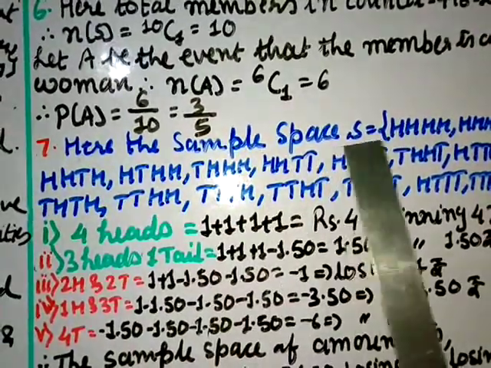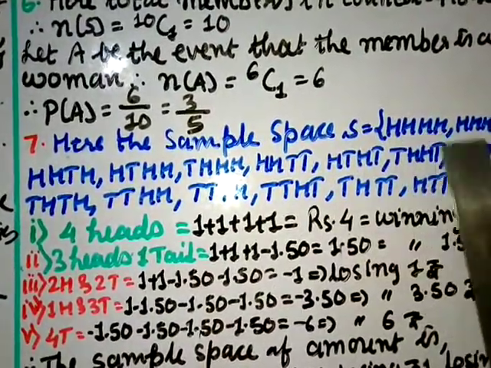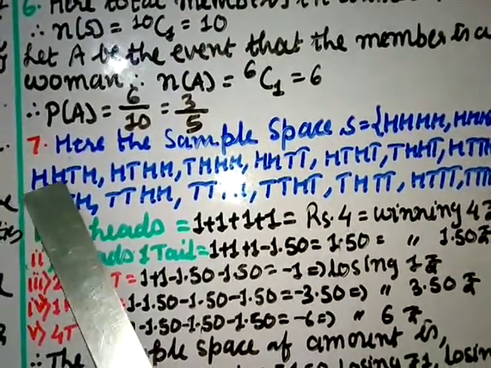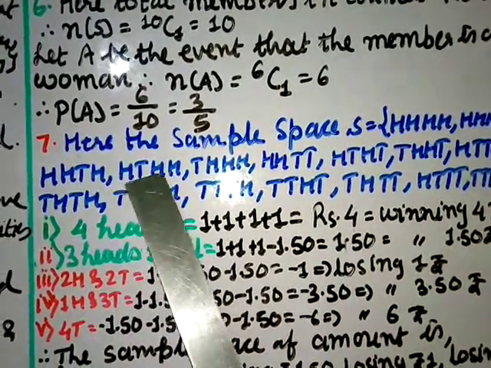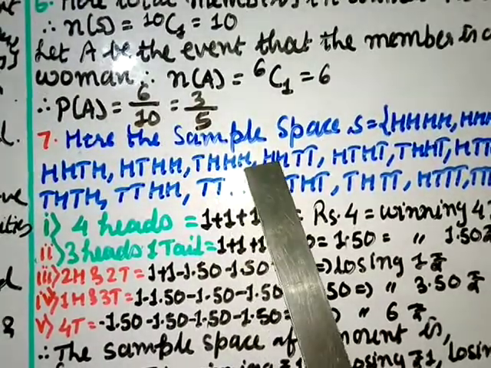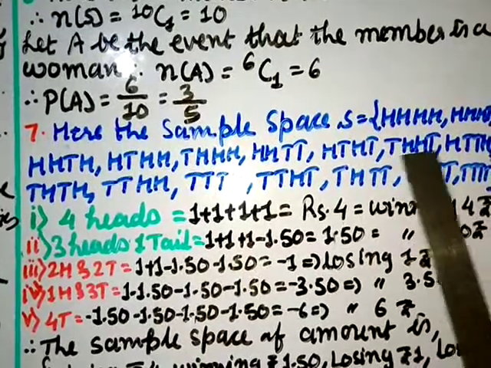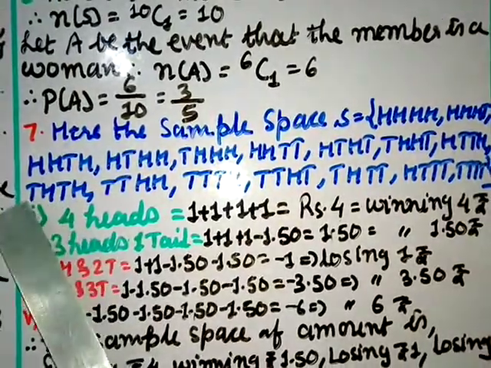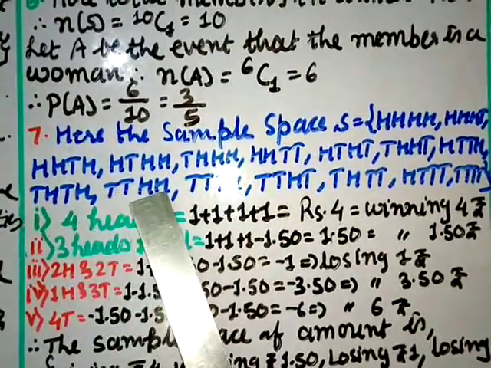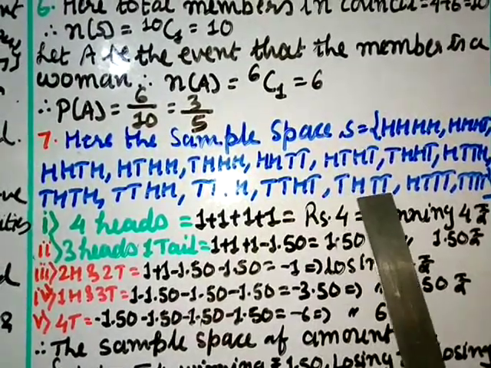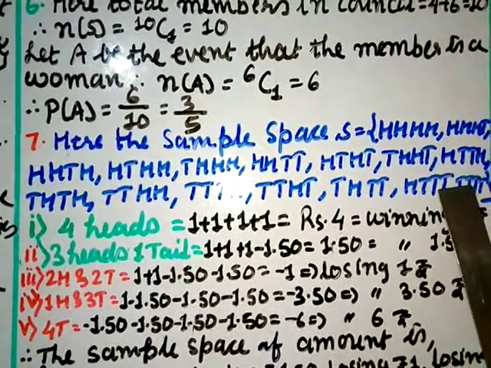Here the sample space S will be HHHH, then HHHT, HHTH, HTHH, THHH, HHTT, THHT, HTTH, THTH, TTHH, TTTH, TTHT, THTT, HTTT, TTTT.